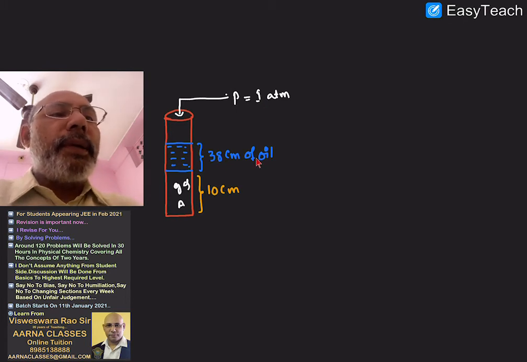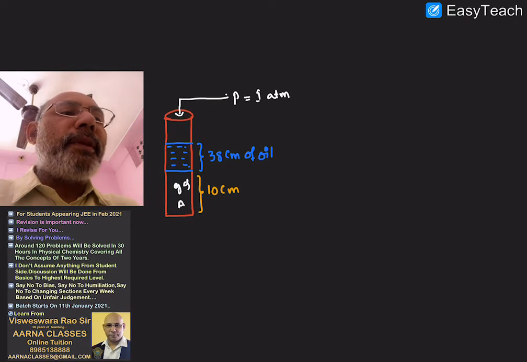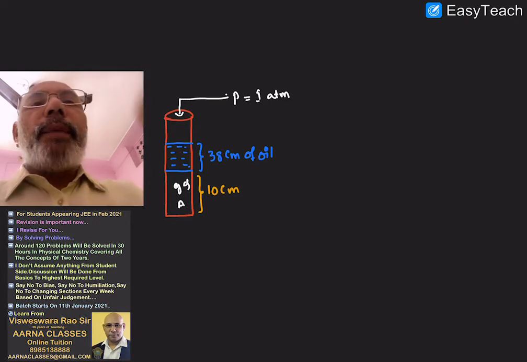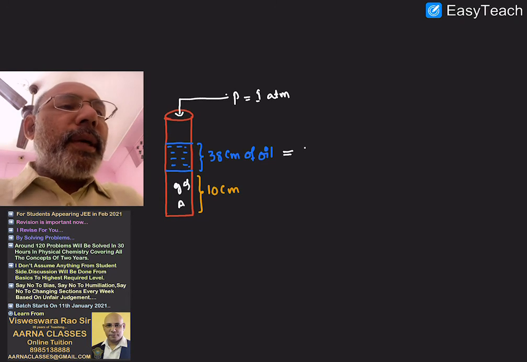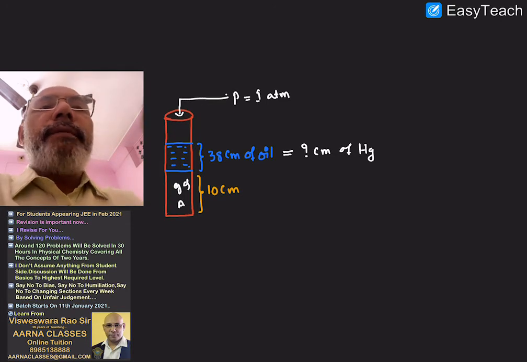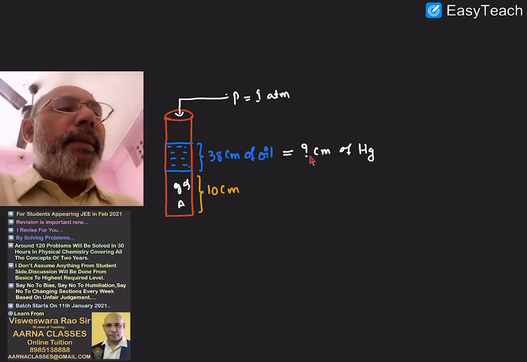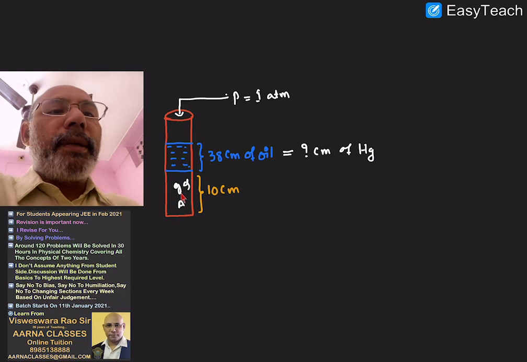But now I have to convert 38 centimeters of oil into how many centimeters in terms of mercury. This is the height of the oil, 38 centimeters. I have to calculate the equivalent pressure in terms of mercury. Then after finding this, we can add the pressure from the oil and the pressure from the atmosphere. That becomes the total pressure gas A is experiencing. So now we have to solve this.